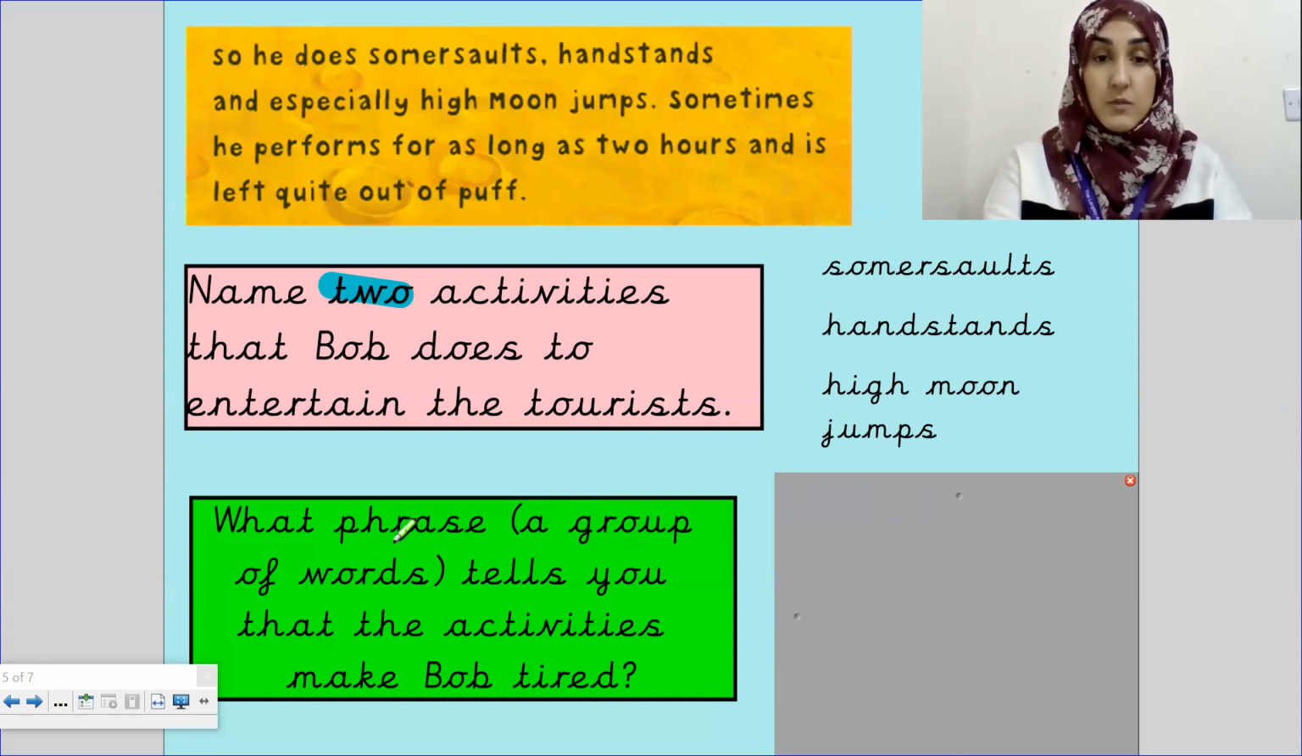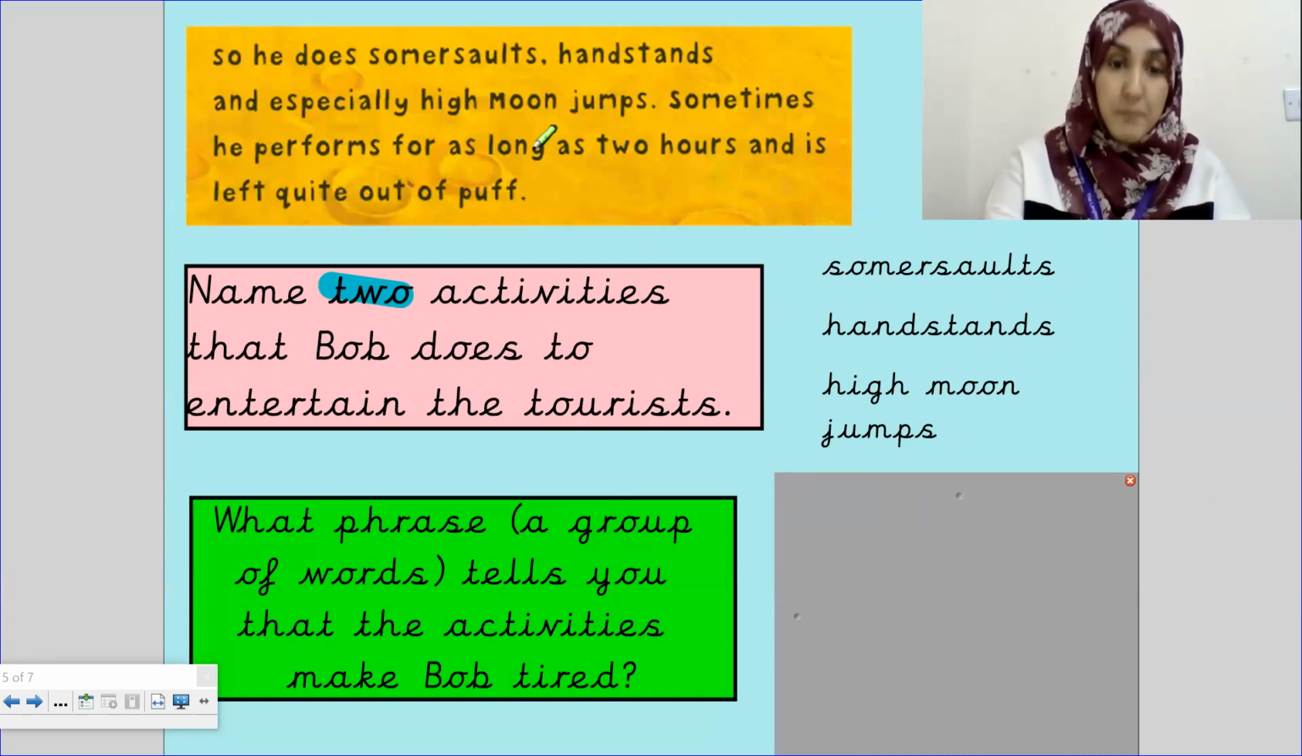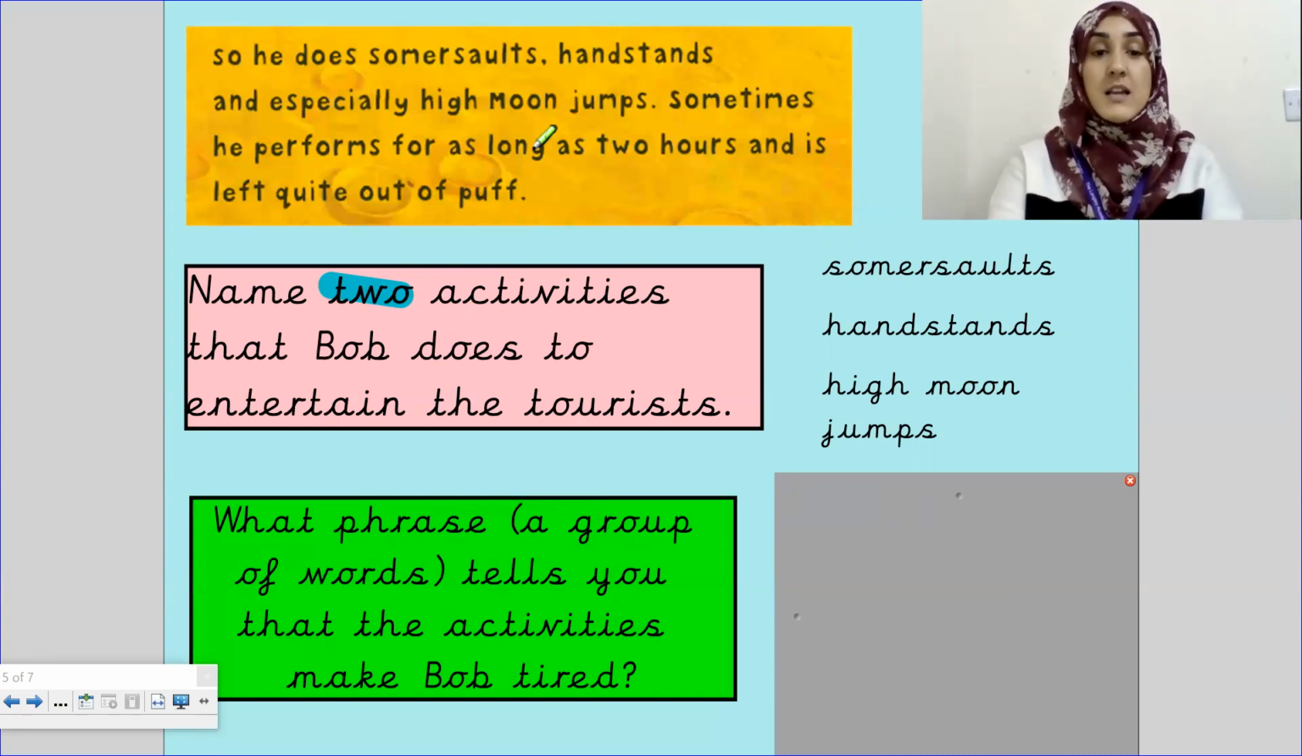What phrase, which is a group of words, tells you that the activities make Bob tired? Let's read the second sentence. Sometimes he performs for as long as 2 hours and is left quite out of puff. So what group of words, what 4 or 5 words tells us that Bob is tired? That the activities that he does, so the activities is all of these somersaults, handstands and moon jumps. How do we know that he's out of puff?